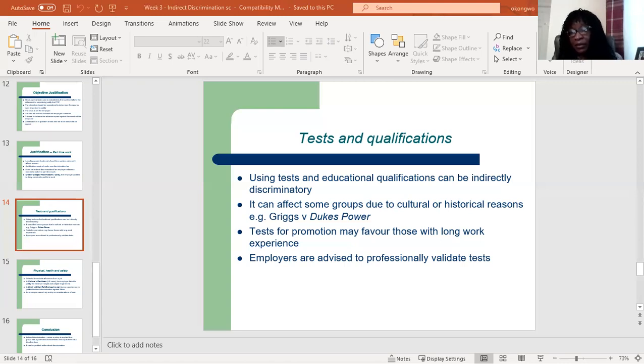Employers are usually advised to professionally validate their skills test. If they do this, then it would improve their chances of justifying them, saying that they have had professionals validate that test to find it not to be discriminatory against certain groups.